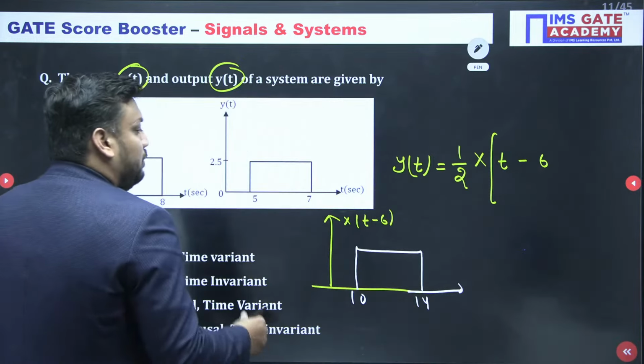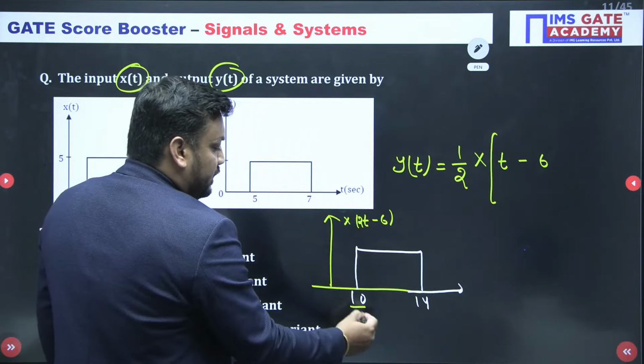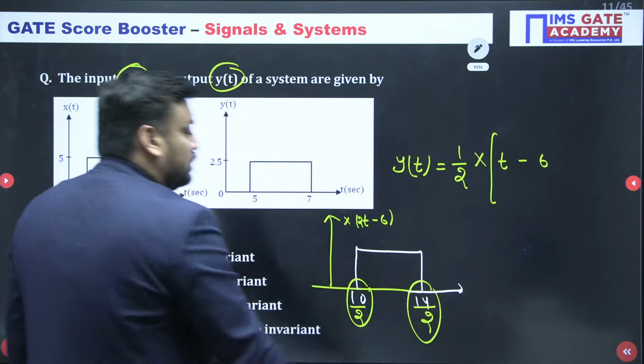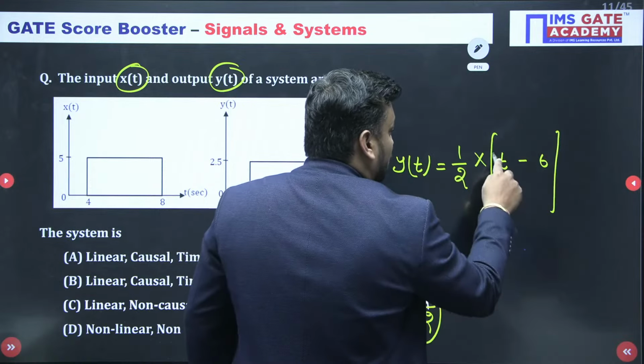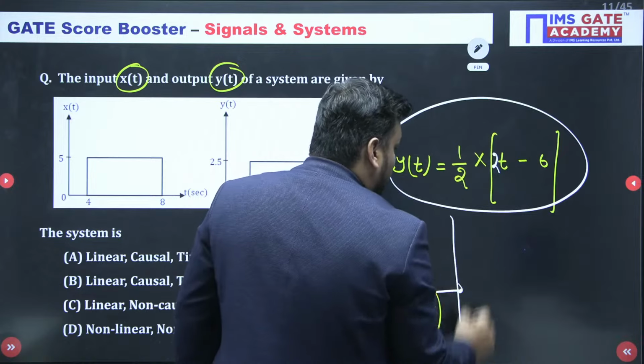Now you should tell me, guys, finally you need to perform scaling. If you perform scaling now, it is divide by 2. So 10 by 2 is 5, 14 by 2 is 7. So 5, 7 is exactly matching. It means here you have 2t minus 6. So now I have the complete equation. How many of you got this equation?